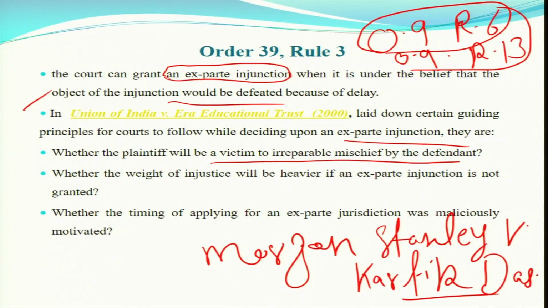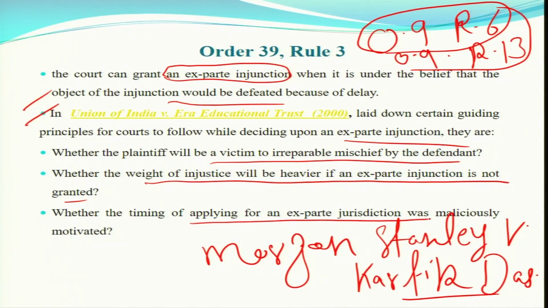In this judgment, whether the plaintiff will be a victim of irreparable mischief by the defendant, whether the weight of injustice will be heavier if an ex parte injunction is not granted, whether the time of applying for an ex parte injunction was maliciously motivated. I have mentioned only 3 principles, but there are 7 guiding principles. You should read all those principles, and what would be the consequences if an ex parte injunction is not granted. So, ex parte injunction can also be there. This is also part of temporary injunction.